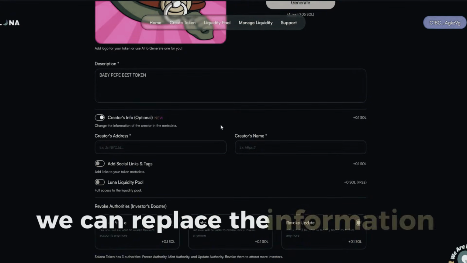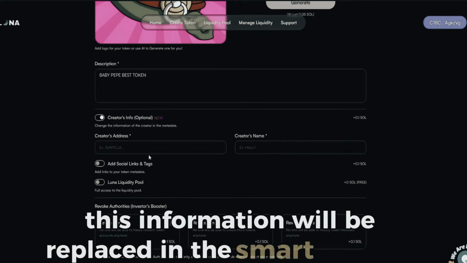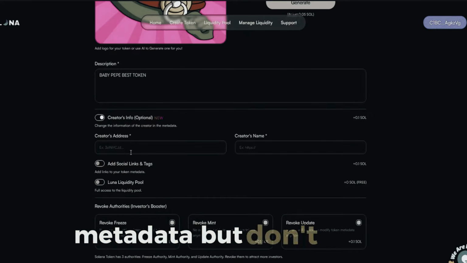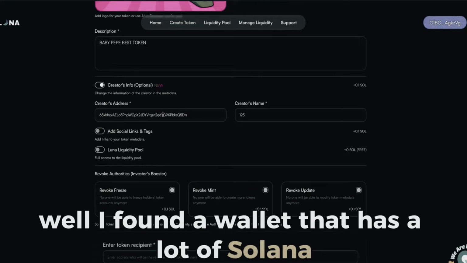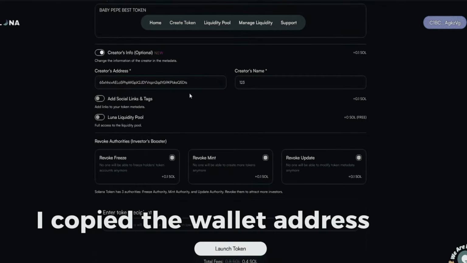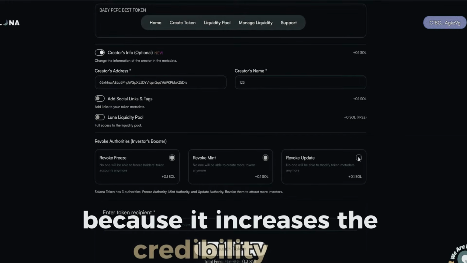We can replace the information about the token creator. This information will be replaced in the smart contract metadata. But don't worry, you will be the real owner. I found a wallet that has a lot of Solana. I copied the wallet address and pasted it here. I choose all of these because it increases the credibility.